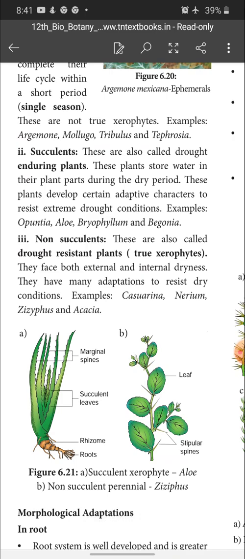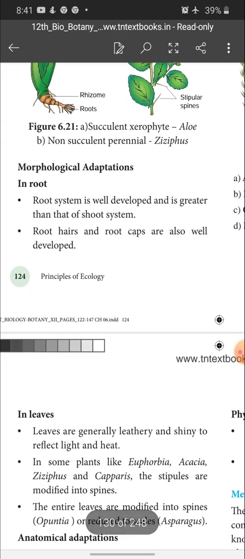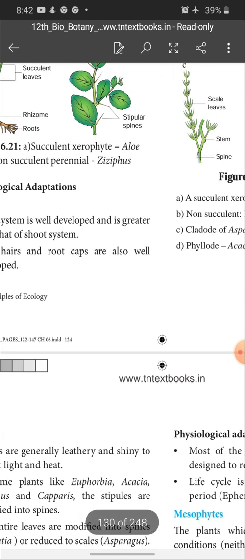Non-succulent plants are also called drought resistant plants, that is, true xerophytes. They face both external and internal dryness. They have many adaptations to resist dry conditions. Examples: Casuarina, Nerium, Ziziphus, Acacia. Now, morphological adaptations of xerophytes. First, the root. Roots of xerophytes are well developed and greater than the shoot system. Root hairs and root caps are also well developed.